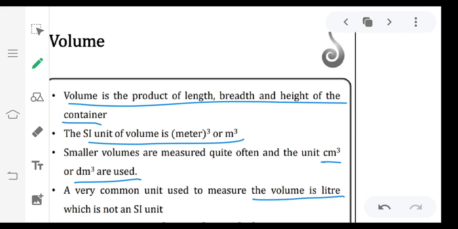Suppose you want to buy milk, and you ask for 1 decimeter cube, the shop person will look at you in a different way. Decimeter cube is also a unit for volume, but you should not ask in decimeter cubes, because the very common unit to measure volume is liters.